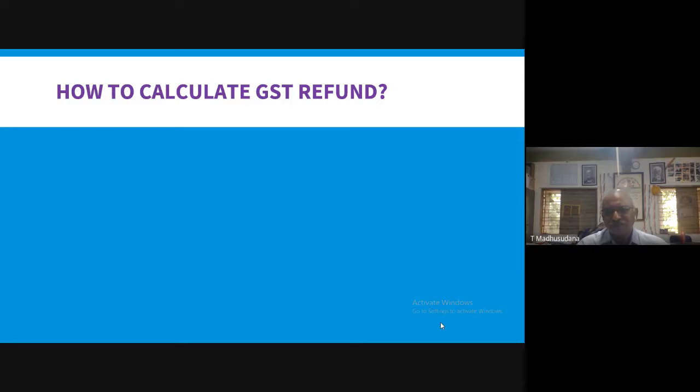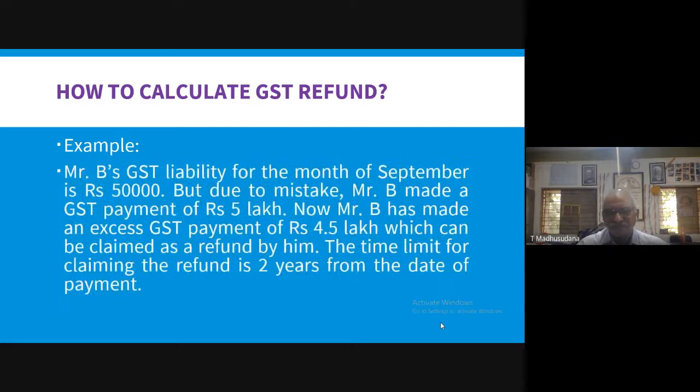Next, how to calculate GST refund. For example, Mr. B's GST liability for the month of September is 50,000 rupees. That means he has to pay only 50,000 rupees as GST tax to the government.